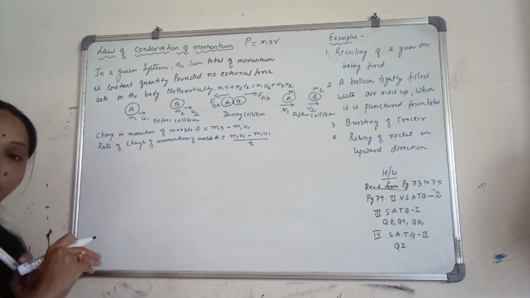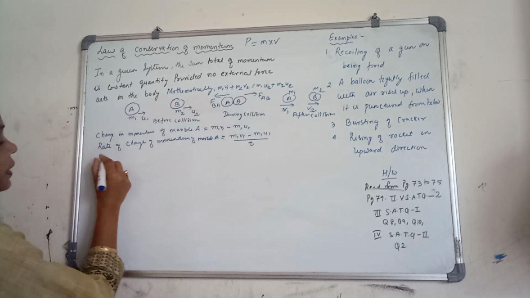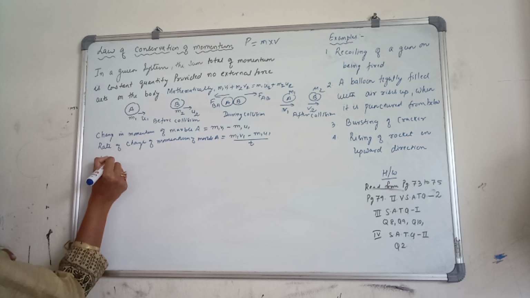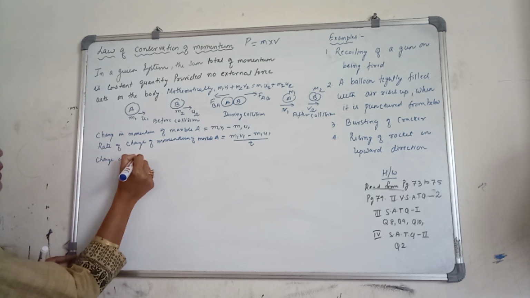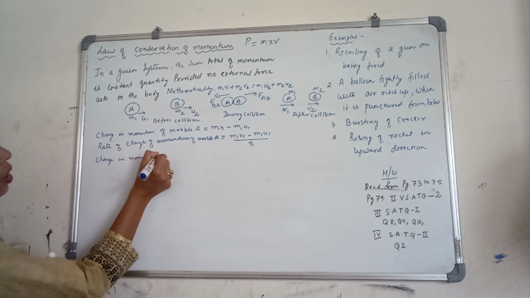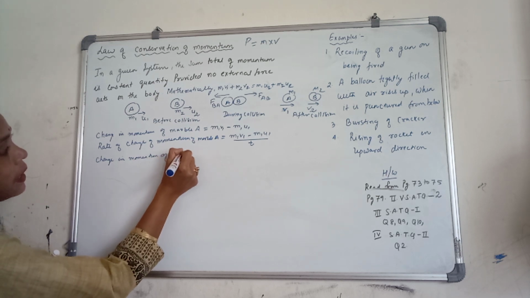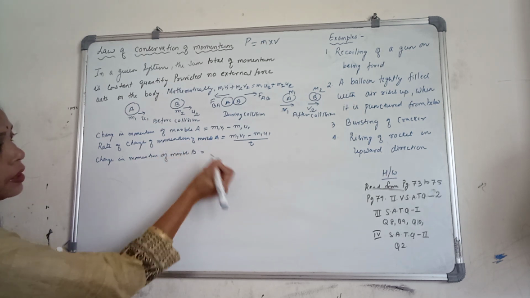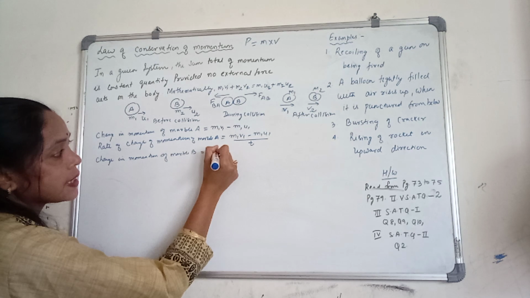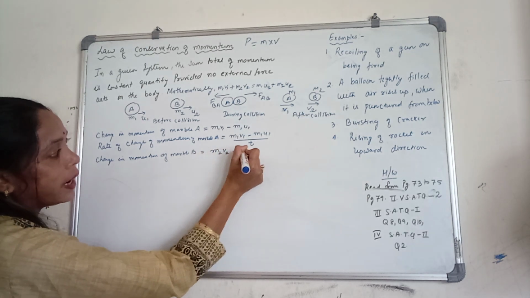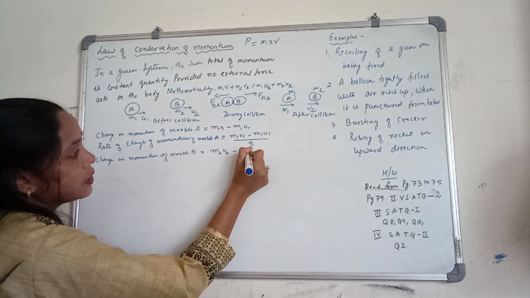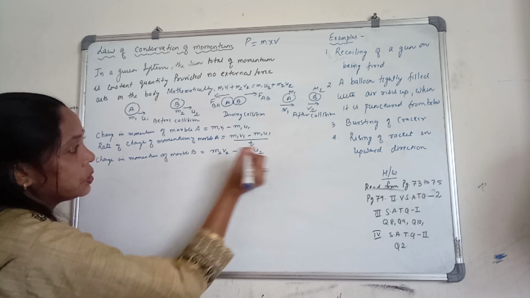Similarly, you have to write for marble B. So change in momentum of marble B, what will be the expression? Yes, m2 v2 minus m2 u2.